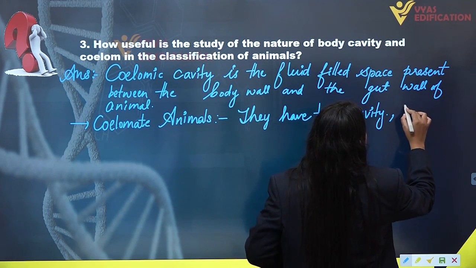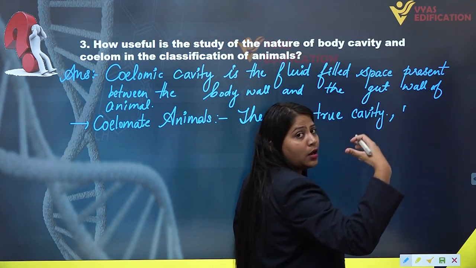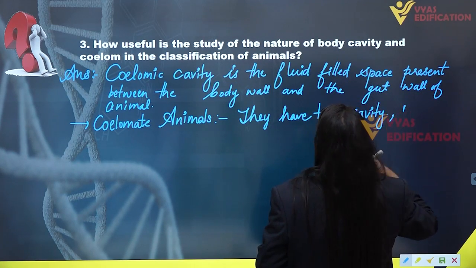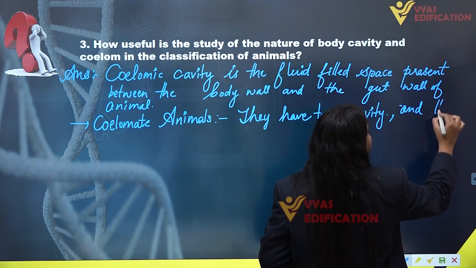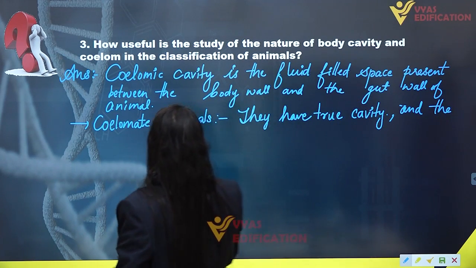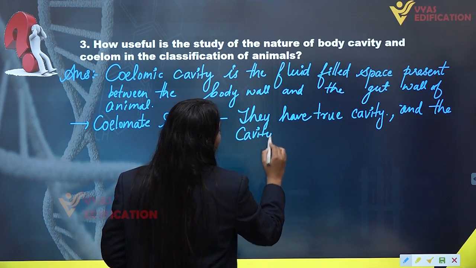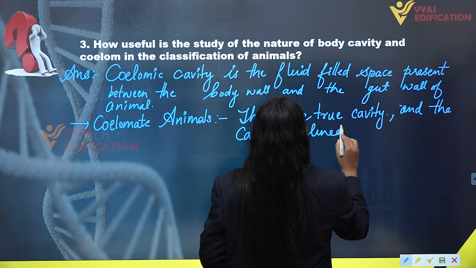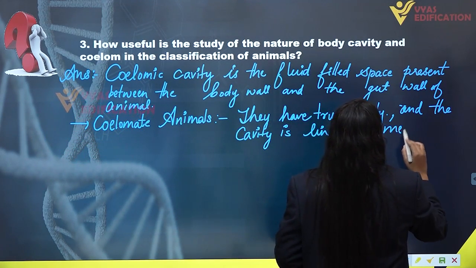That means they have a body cavity between their body wall and gut wall. That body cavity is filled with fluid, and the cavity is lined by mesoderm.